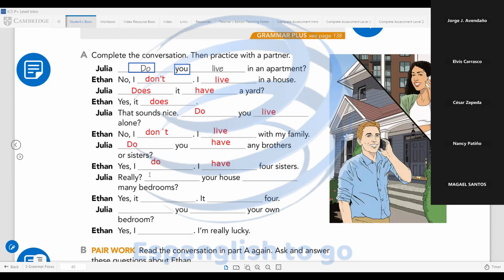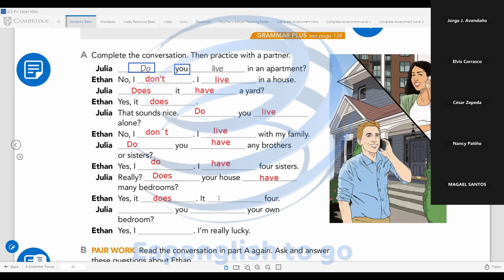Nancy, continue. Okay, the subject is your house. Does your house have many bedrooms? Because we have the auxiliary, remember, have. Does your house have many rooms? Continue, Nancy. Yes, it does. Fantastic.